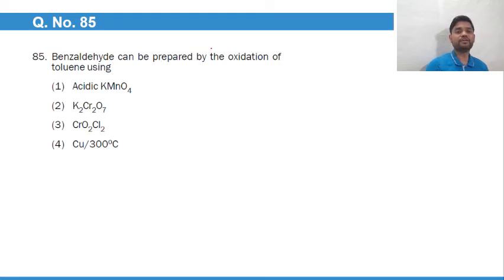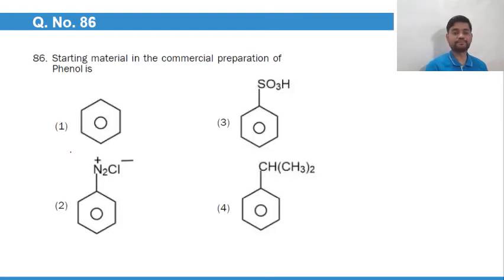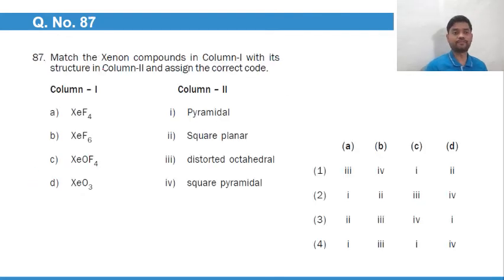Benzaldehyde can be prepared by the oxidation of toluene by using a mild oxidizing agent. This too will give you benzoic acid. This will not react, and whereas this will give you what? Benzaldehyde by chromyl chloride. Okay, so option number 3. The starting material for commercial preparation is isopropyl benzene, that is cumene. So this option number 4 will be the best option, that is isopropyl benzene or cumene for preparation.